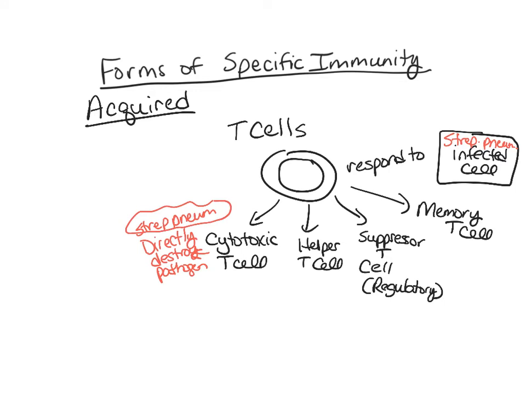The helper T cells, what they're going to do is run off and activate more T cells. And it'll actually also activate the B cells. So what I mean by activate is that it will cause these T cells to start dividing and differentiating, and then it will also activate the B cells. And we'll talk about the B cells in just a minute. The B cells are going to produce antibodies.